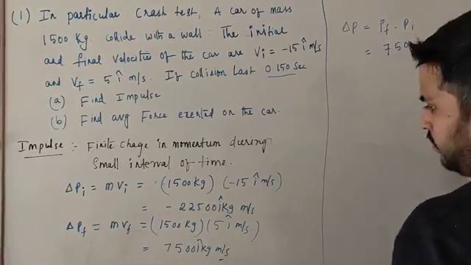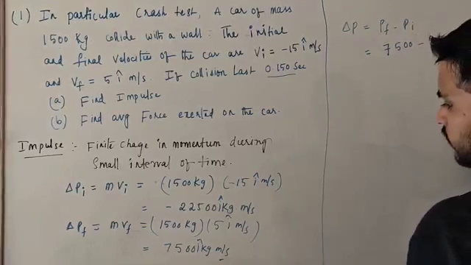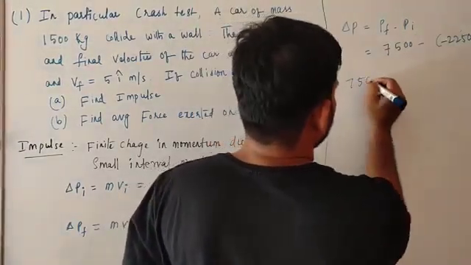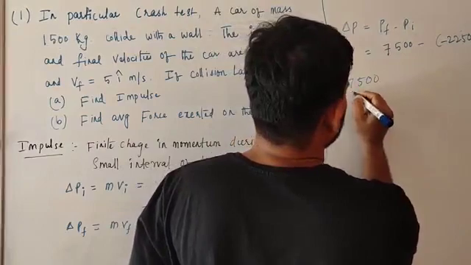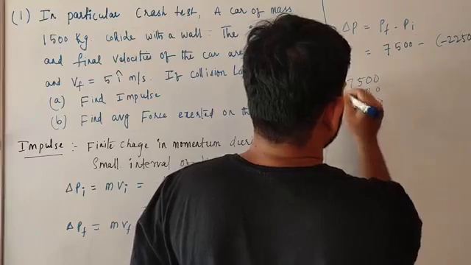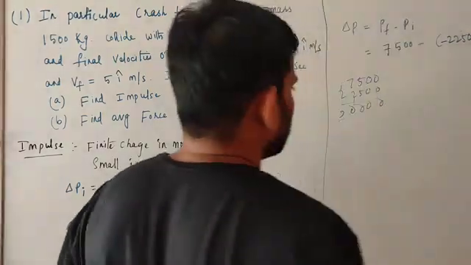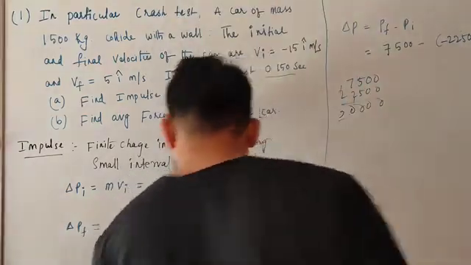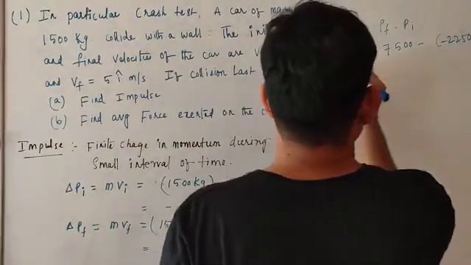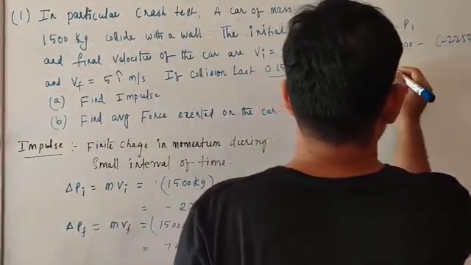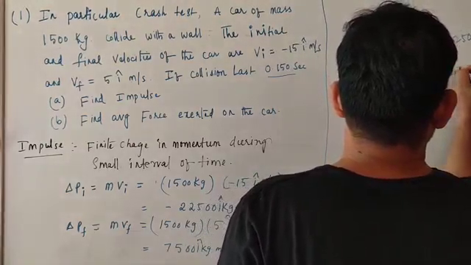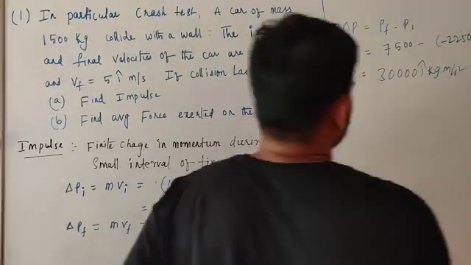Minus of minus, so 7500 plus 22500 gives 30,000. So delta P is equal to 30,000 kg meter per second. How can we write like this?